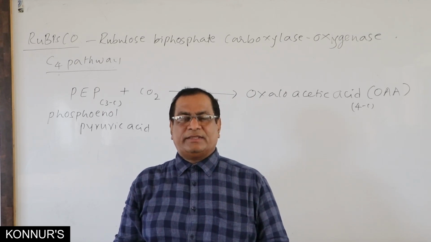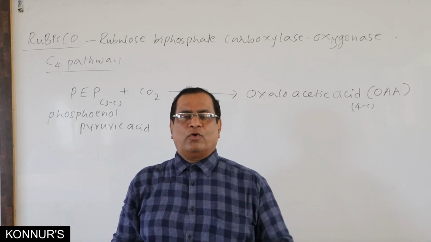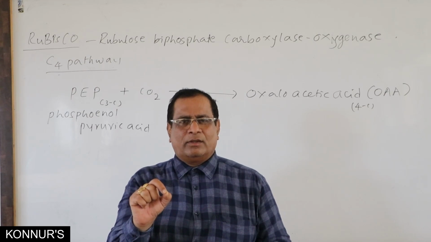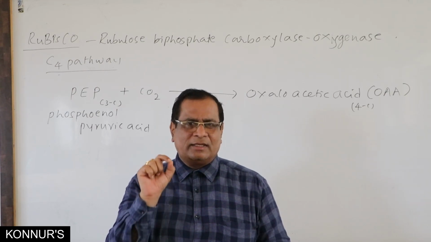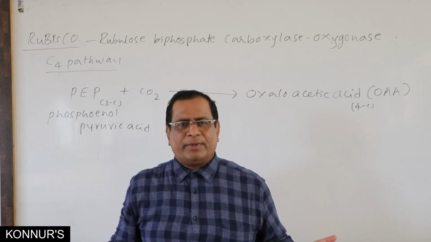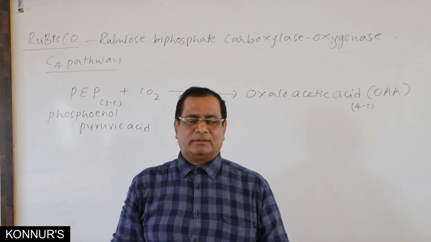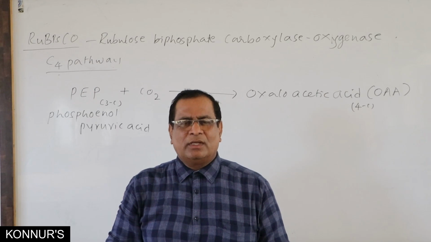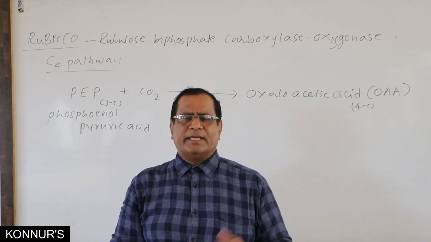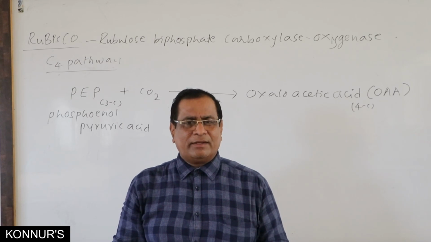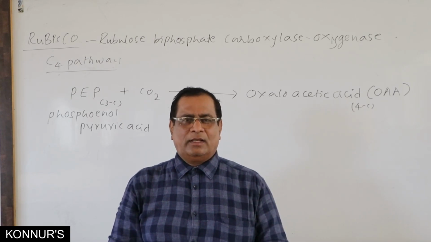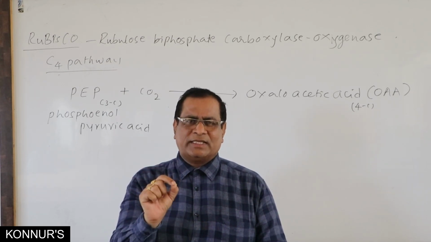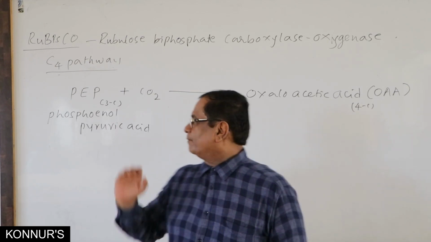With respect to C3 pathway and C4 pathway, NEET questions can be asked. In a C3 pathway, which compound fixes CO2? RuBP, having 5 carbons. And which is the first formed stable compound in C3 pathway? 3-PGA, 3-phosphoglyceric acid, having 3 carbons. In the similar way, name the compound which fixes CO2 in C4 pathway.